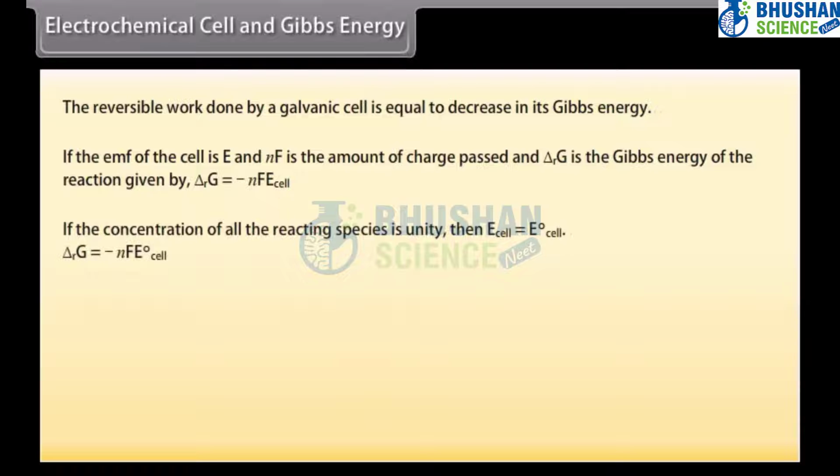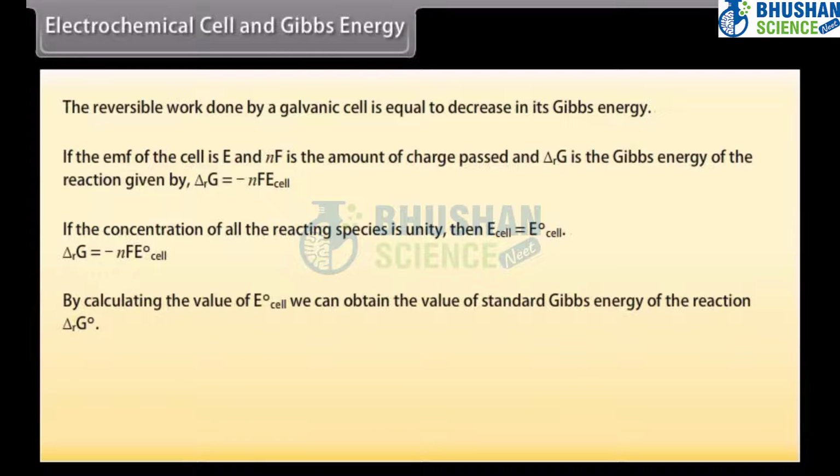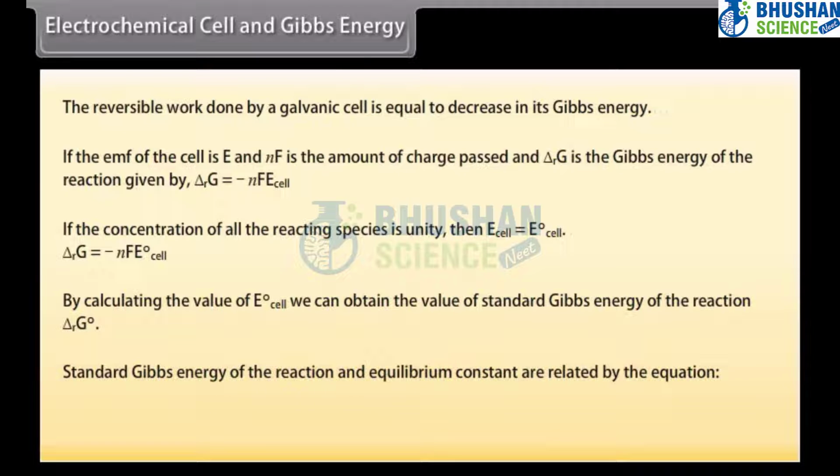If the concentration of all the reacting species is unity, then E cell is equal to E naught cell. ΔrG naught is equal to minus nF E naught cell. By calculating the value of E naught cell, we can obtain the value of standard Gibbs energy of the reaction ΔrG naught. Standard Gibbs energy of the reaction and equilibrium constant are related by the equation ΔrG naught is equal to minus RT natural log K.